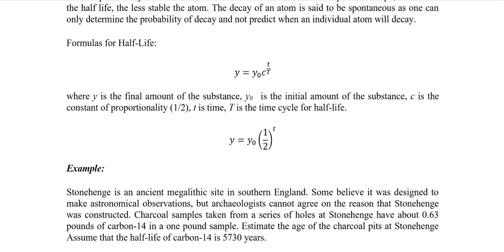The formula for the half-life is over here: y is equal to y naught c raised to the power t by T. Y is the final amount of the substance. Y naught is the initial amount of the substance. C is the constant of proportionality, in this case the half. t is the time, and T is the time cycle, or the half-life of the substance.